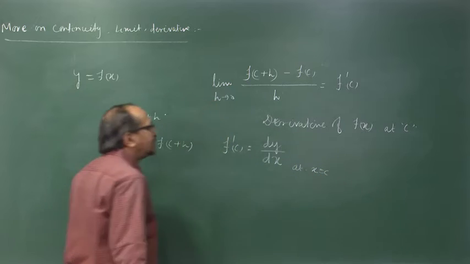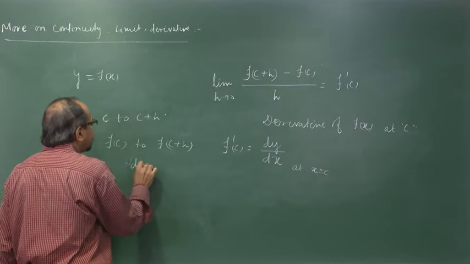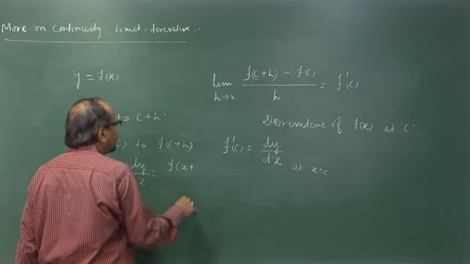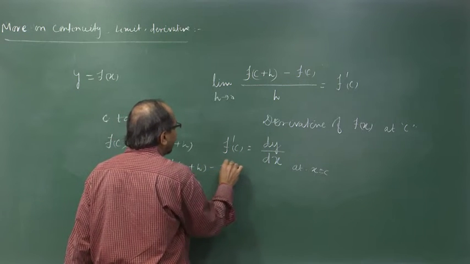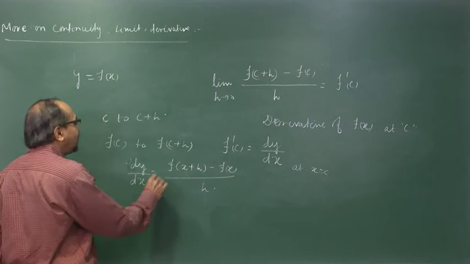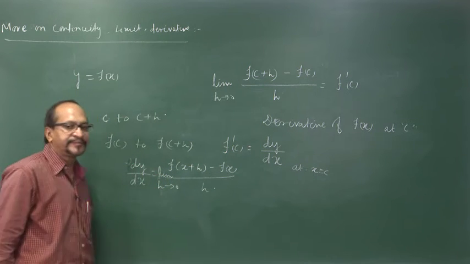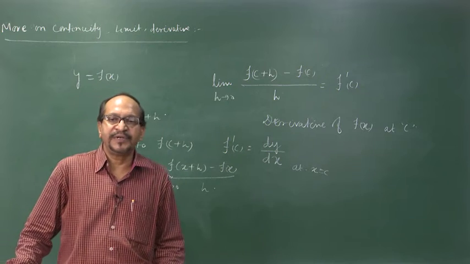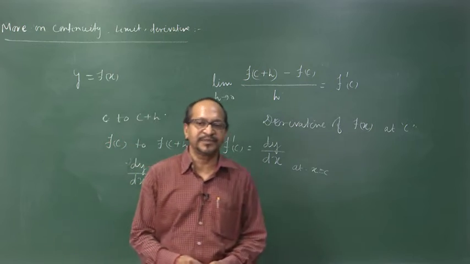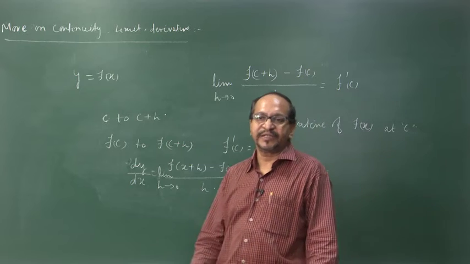Or in general, the derivative of a function, dy by dx, we can write as the limit of f of x plus h minus f of x, divided by h, where h is very small, as small as possible, that is, taken as the limit h tends to 0. This is called the derivative or differential coefficient of f of x. So, this derivative or differential concept comes up in different physical and mathematical situations.